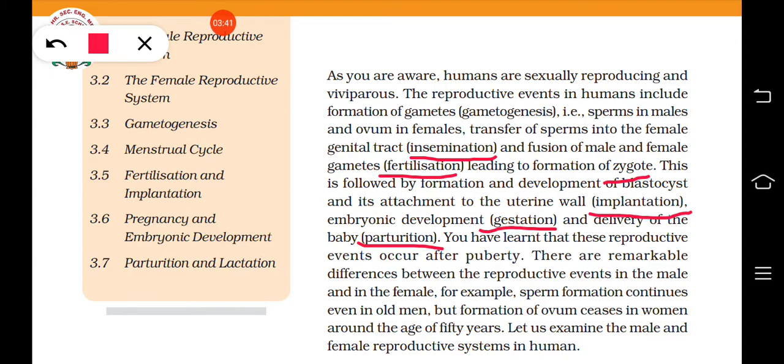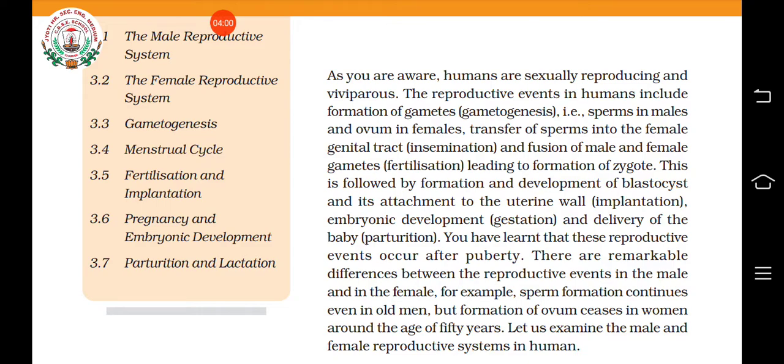But in women, around the age of 50 years, after menopause, she won't be able to produce any ovum or egg, and she will become sterile. So there are a lot of differences between the reproductive events of male and female. We'll study in detail the reproductive organs of male and female and various processes.